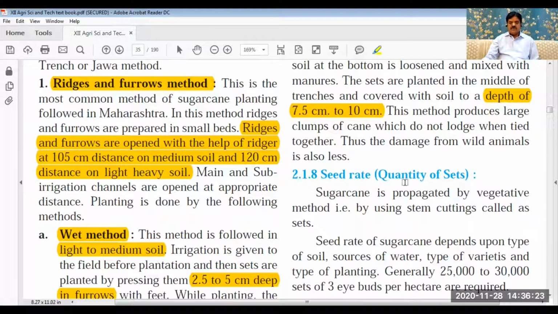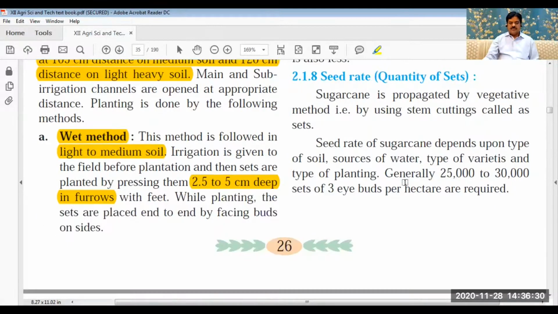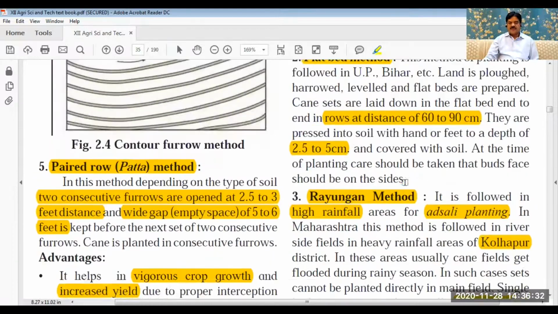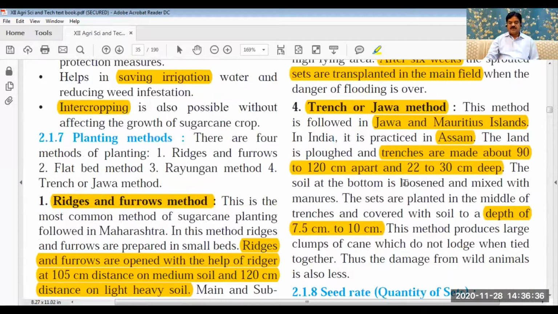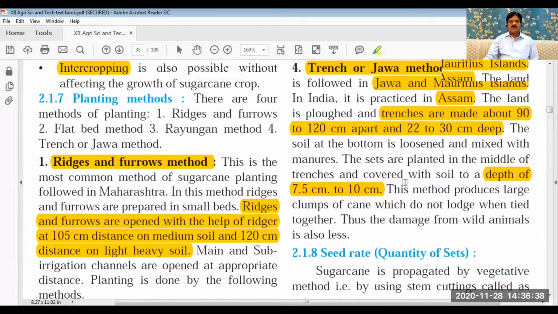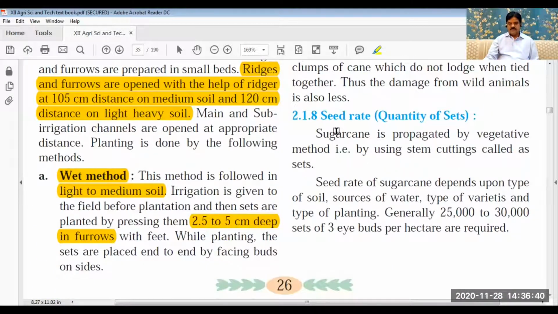So these are the four methods of sugarcane planting. Let us take a review very briefly. First, the irrigation furrows method. Second, the flat bed method. Third, the rain guard method. And fourth, the trench or Java method. Let us go to the next portion.